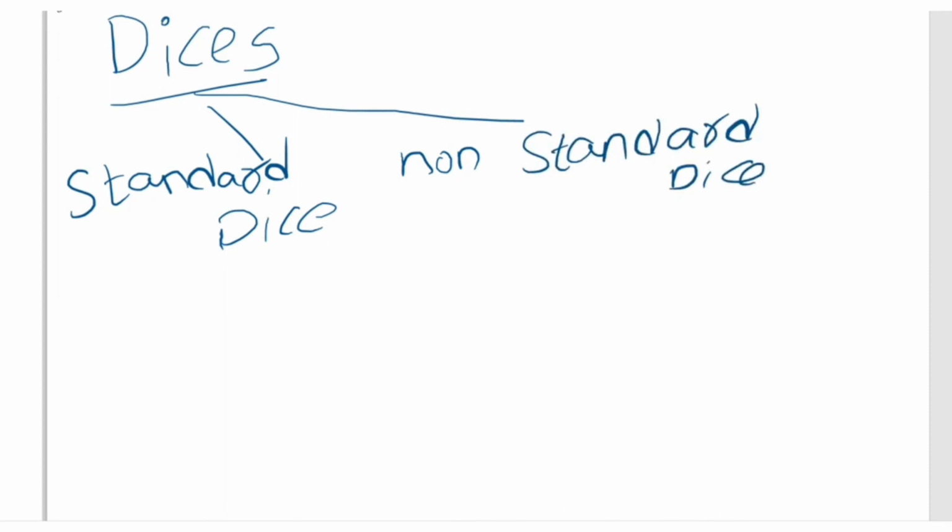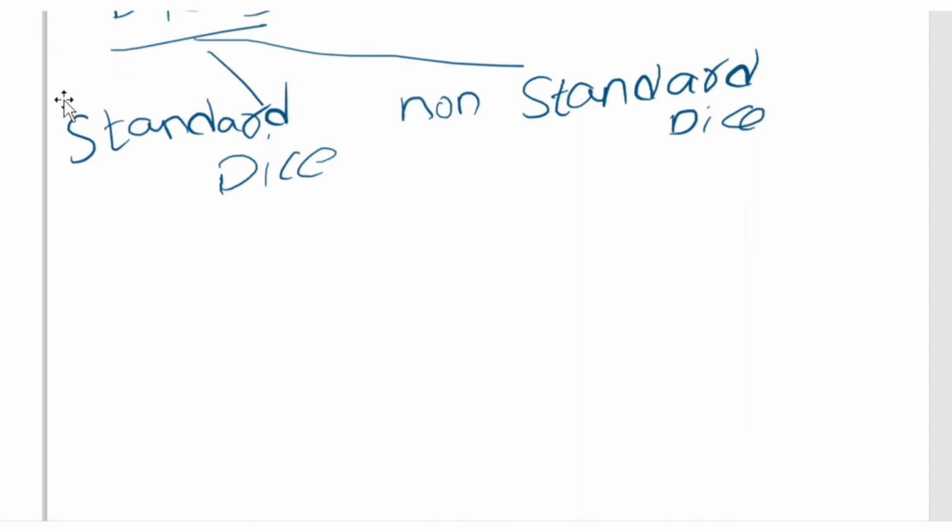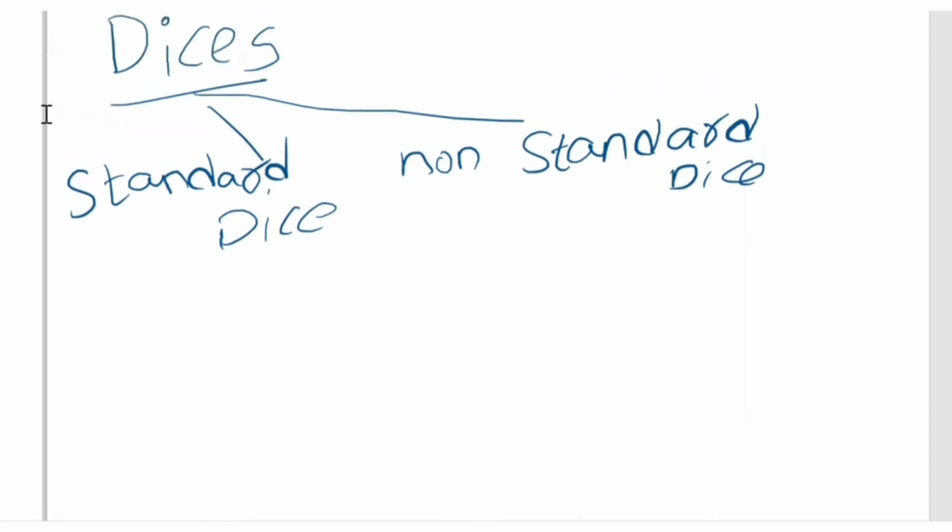So let's learn what standard and non-standard dice mean. I'm explaining it here itself, so please observe it carefully. First, we'll see what a standard dice means. For example, let's take a die like this, and I'm drawing the upper part. Suppose the numbers on this dice are 1, 2, 3.